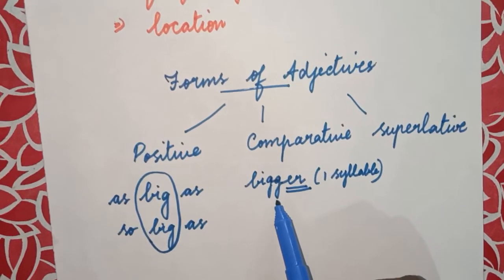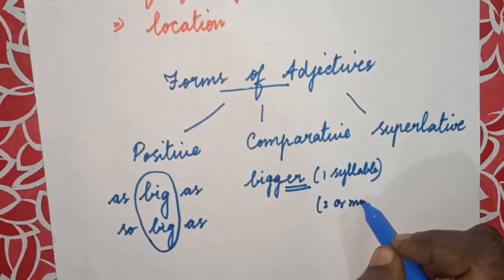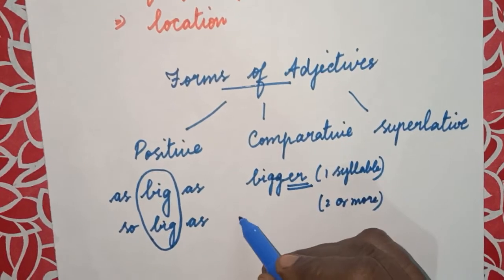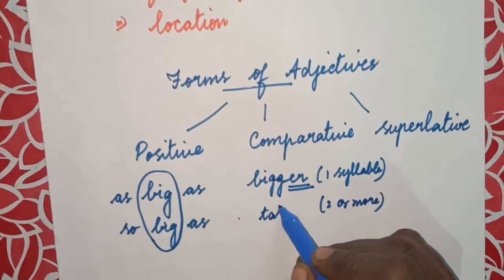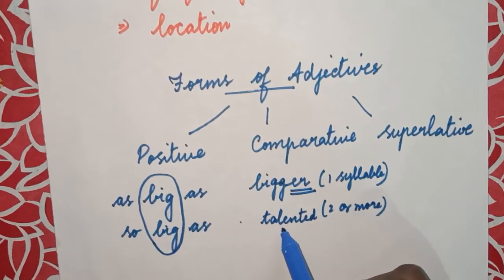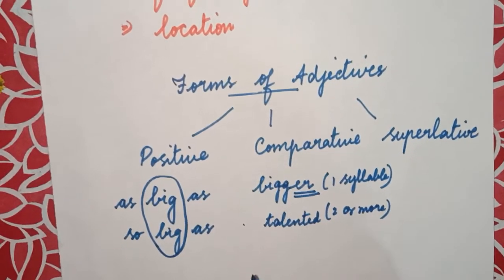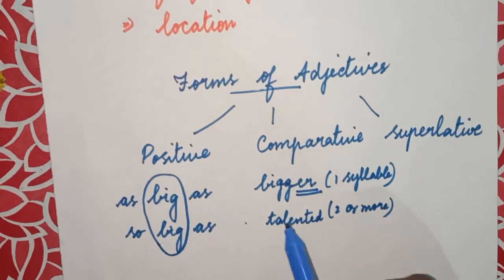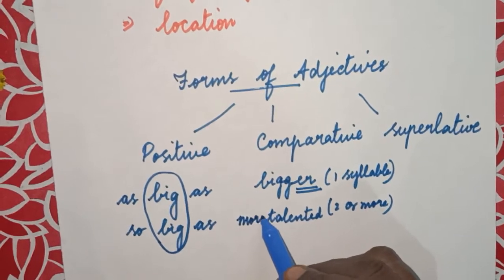And then if it is two or more syllables, we have to use the word more. For example, talented. He is more talented than me. Talented is a two syllable word, so here we have to add more in front of this.